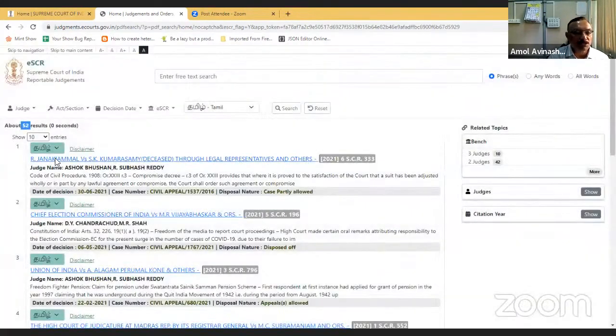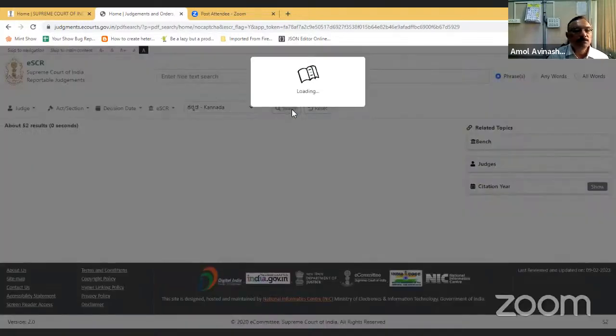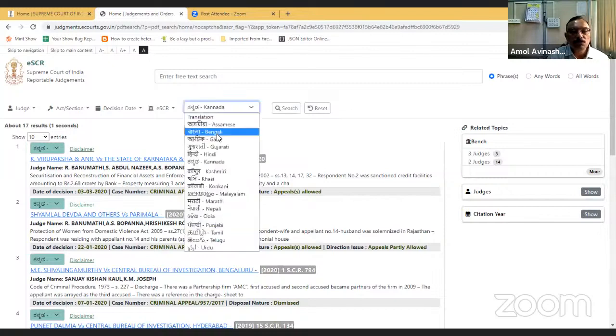In addition to English, some judgments are translated to the state languages, and that is also available. Kannada, 17 judgments are available, and work is going on for this translation, so you will get more judgments in the local language.